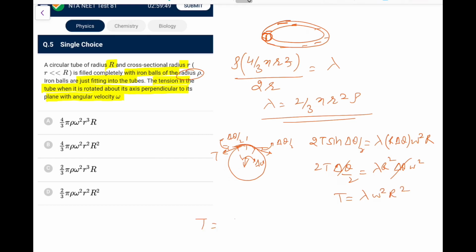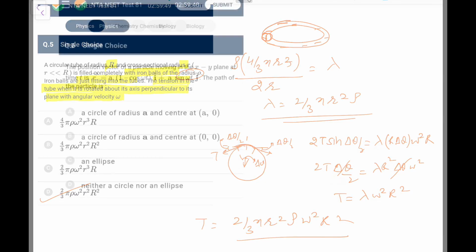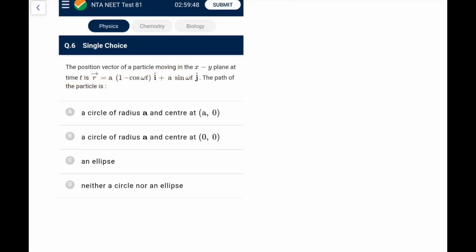So tension here would be again lambda is 2 by 3 pi r square rho into omega square r square. So go for option D. This is the pick of the question, it's not that easy. Now question 6, the position vector of a particle in the xy plane is given by r is this.